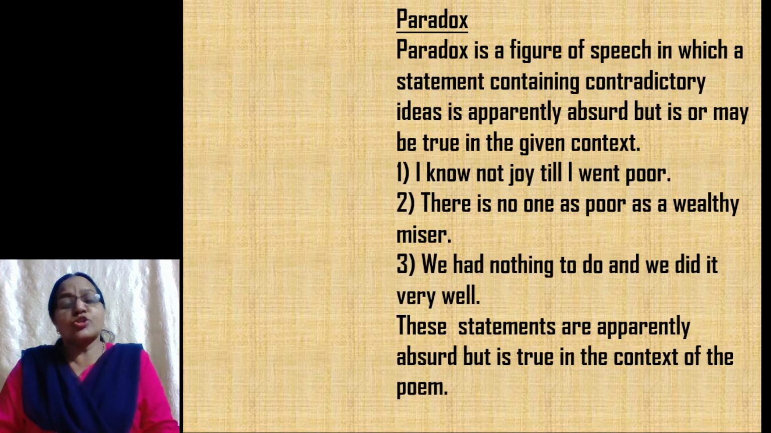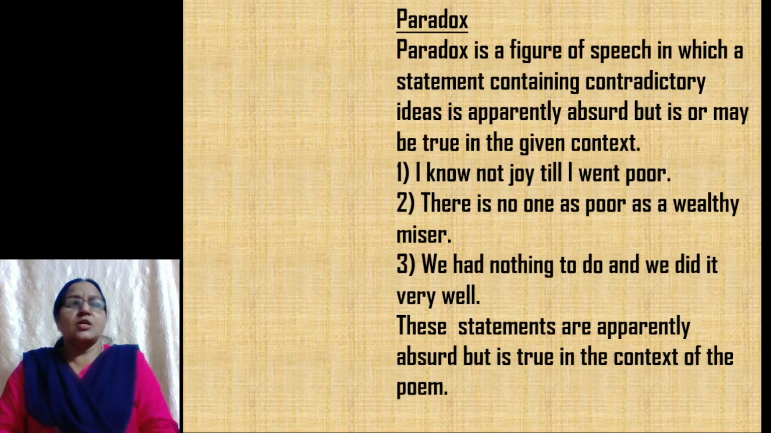I know not joy till I went poor. Here the poet is saying he did not know joy till he became poor. There's no one as poor as a wealthy miser. There's nobody as poor as a wealthy miser. We had nothing to do and we did it very well. Look at all these three sentences, children. They are absurd, but we find in the context of the poem it is true. So here we complete figures of speech.